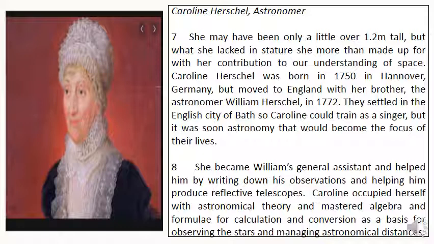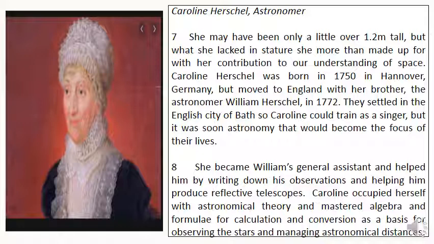She is an astronomer. She is Caroline Herschel. This person became William's general assistant and helped him by writing down his observations and helping him produce reflective telescopes. She occupied herself with astronomical theory and mastered algebra and formulas for calculation and conversion as a basis for observing the stars and measuring astronomical distances.